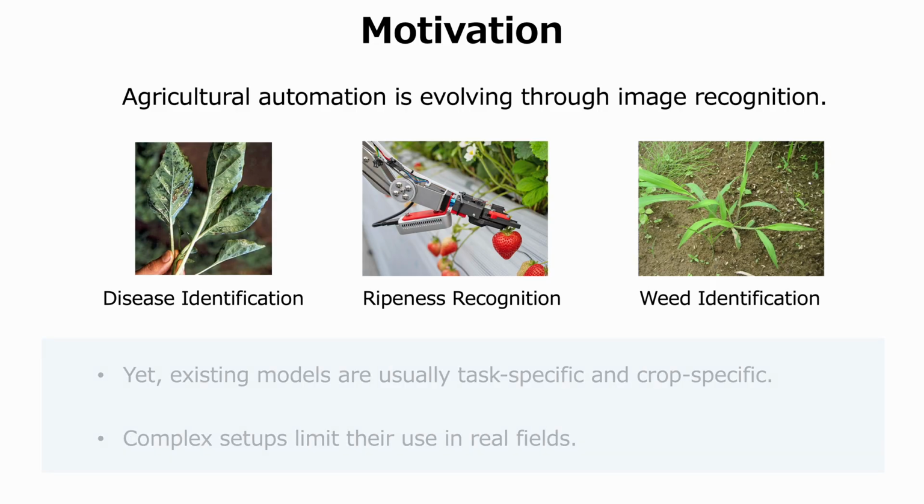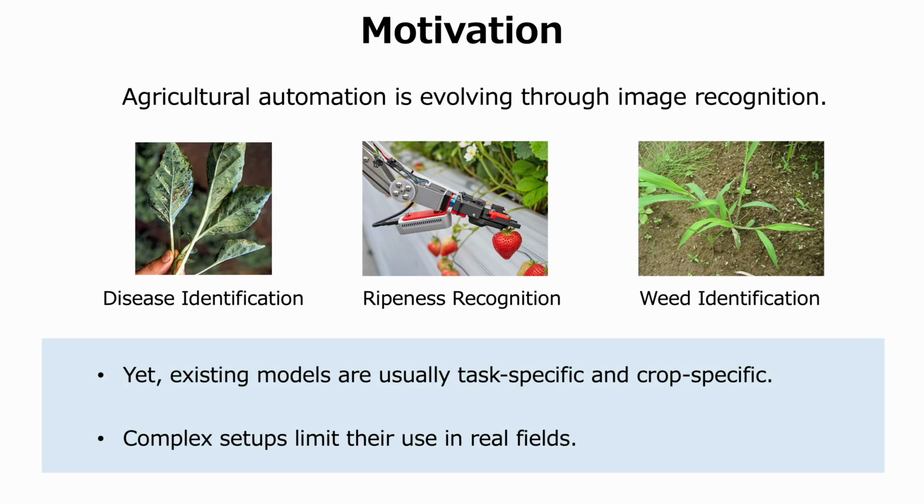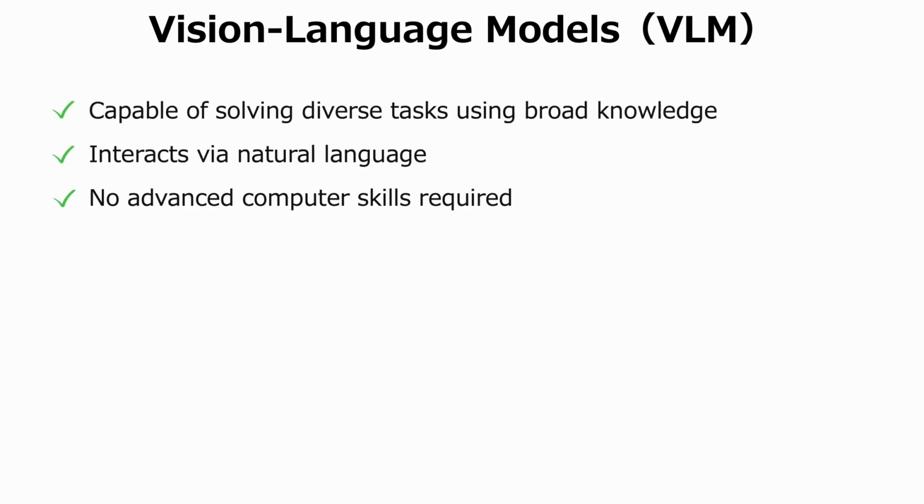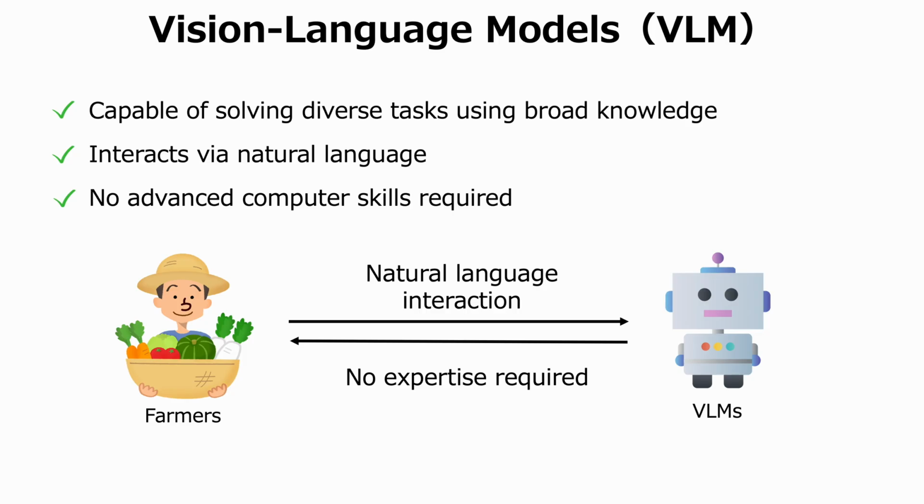However, existing models are usually task-specific and crop-specific. In addition, complex setups often limit their use in real fields. Recently, vision language models have gained attention. VLMs can handle diverse agricultural tasks using broad knowledge. They communicate through natural language, so farmers can use them without special skills. This makes them ideal assistants in the field.